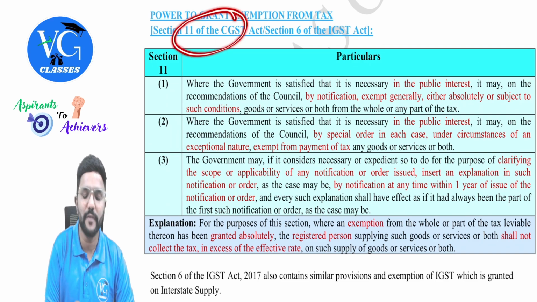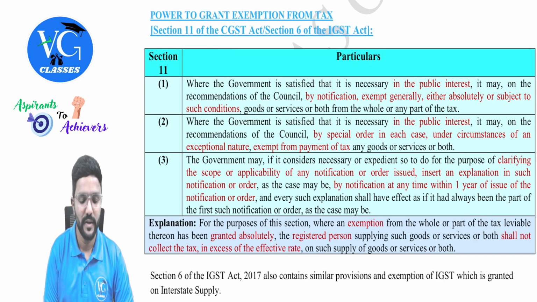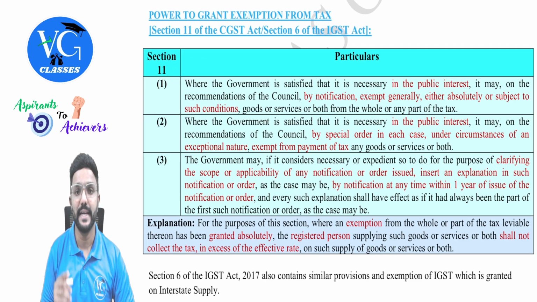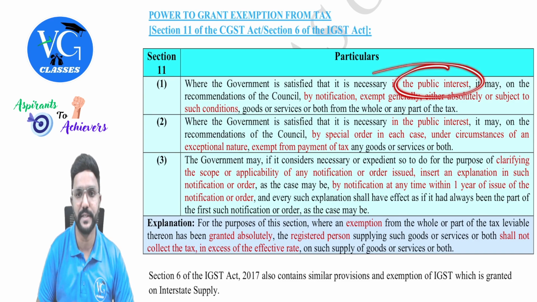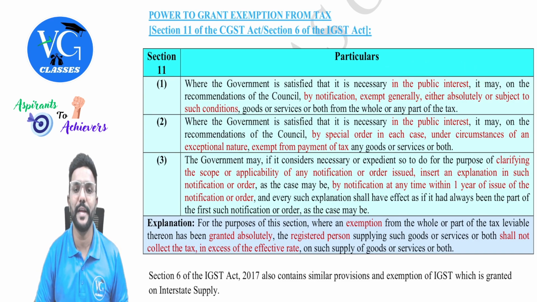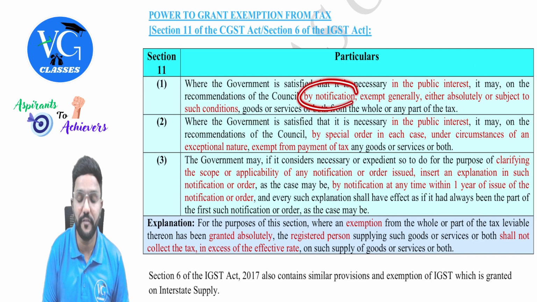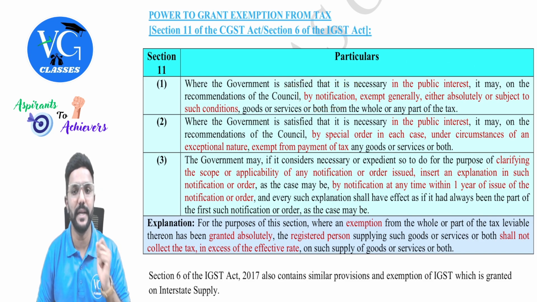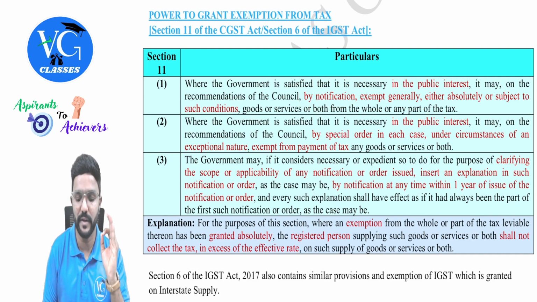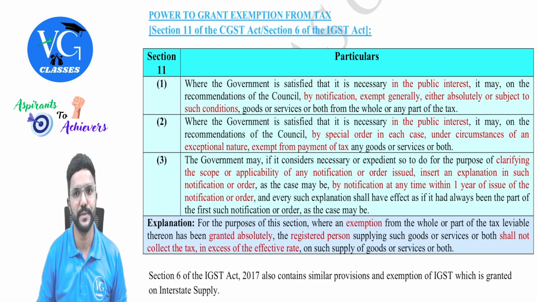So what is section 11 of CGST Act telling, we will see. 11 subsection 1, where the government is satisfied that it is necessary in the public interest, it may, on the recommendation of GST Council by notification, exempt generally. That is, we call it as general exemption. And general exemption will always be given by way of notification, guys.